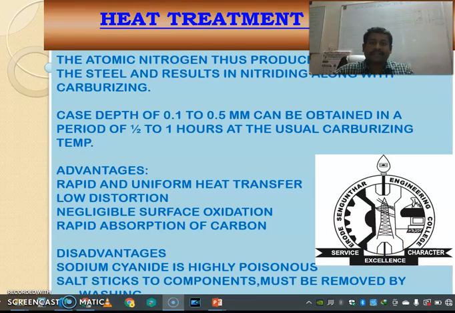Advantages of this kind of carburizing process are rapid and uniform heat transfer, low distortion, negligible surface oxidation, and rapid absorption of carbon. The disadvantage is that sodium cyanide is highly poisonous.